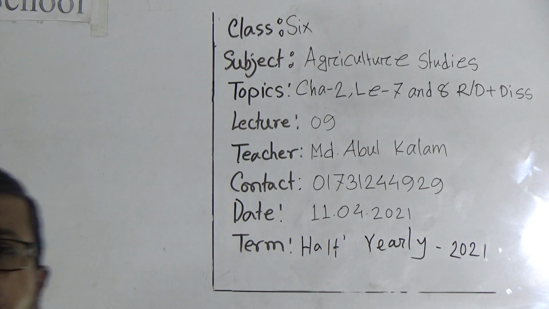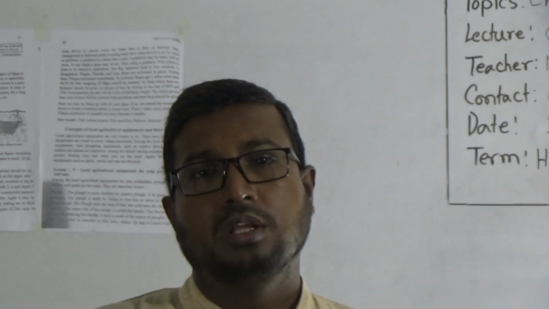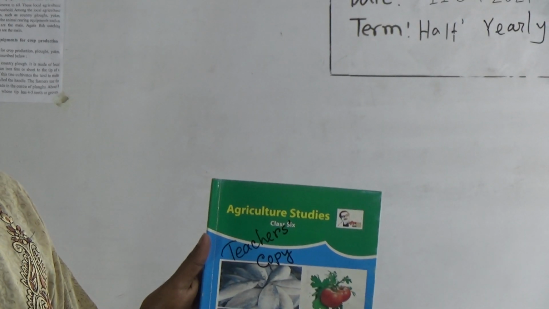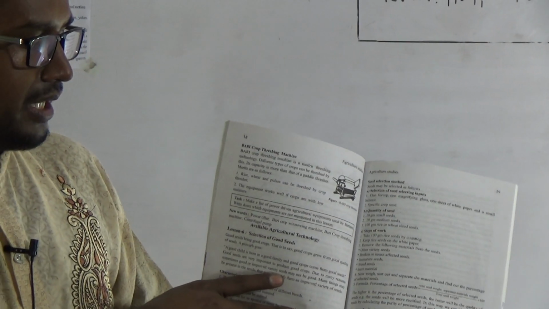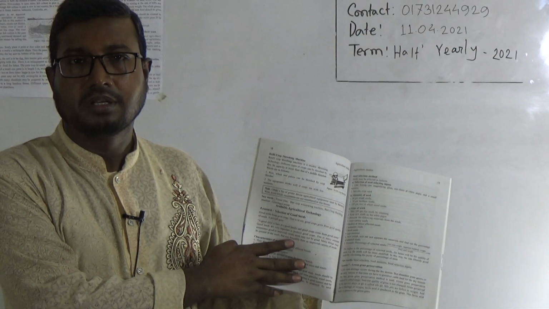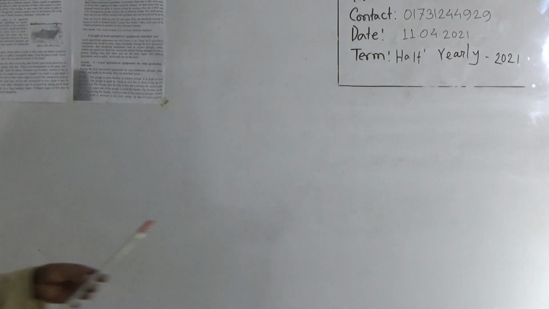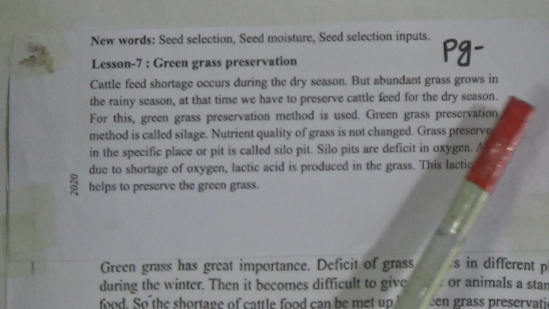Dear students of class 6, in this connection I request all of my students having the agriculture studies subject to open page number 19 of Agriculture Studies, class 6, and start from lesson 7, green grass preservation.